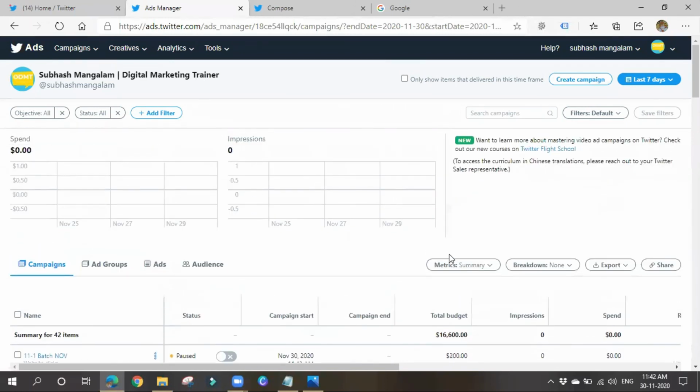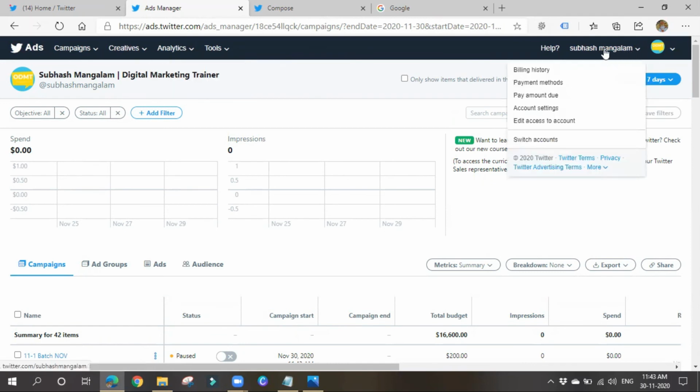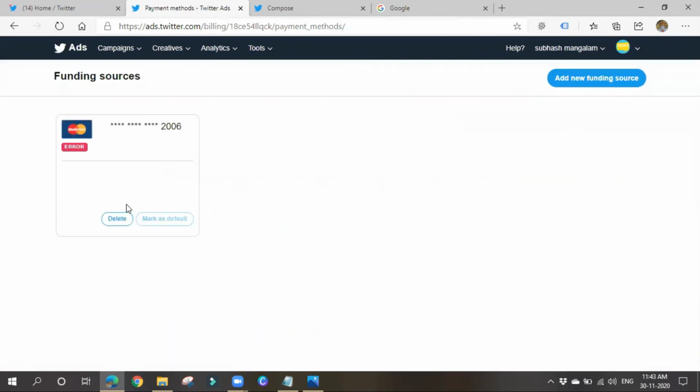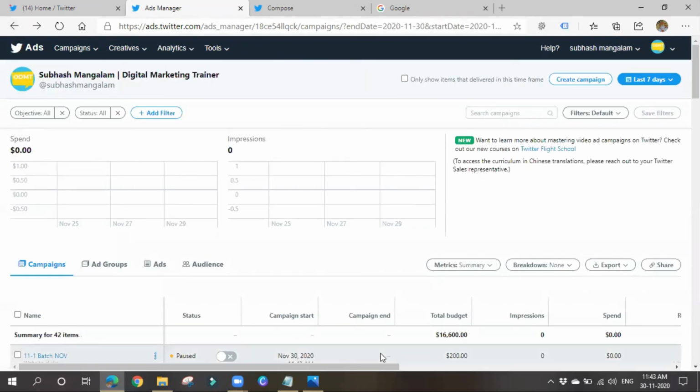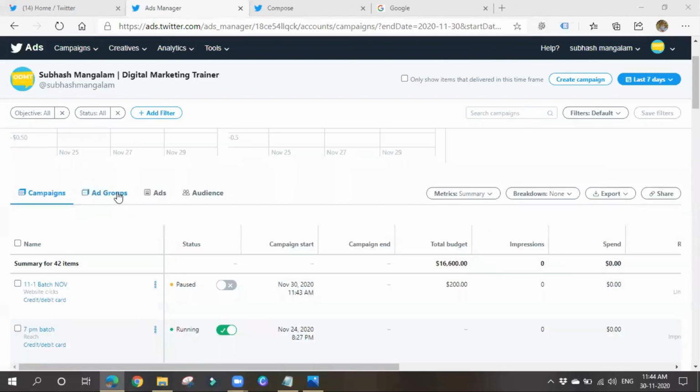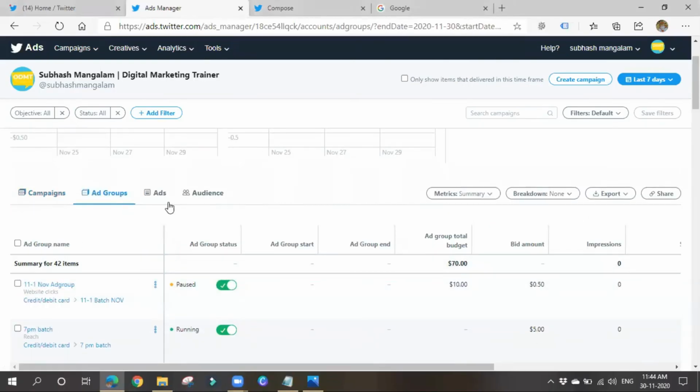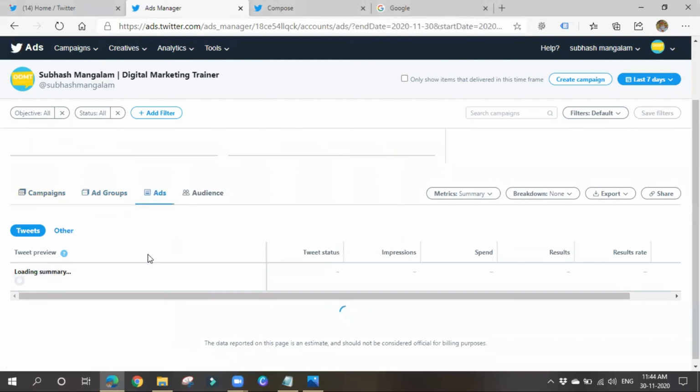Okay, so if you want to add any kind of funding details and all, okay, so go for, yes, here under your account name, you can go for billing history or payment methods. Okay, under payment methods, you can add a funding source. Okay, so in this way, you can create ads with the help of Twitter. So you can also see what all ad groups you have created and all. You can also see your ads.